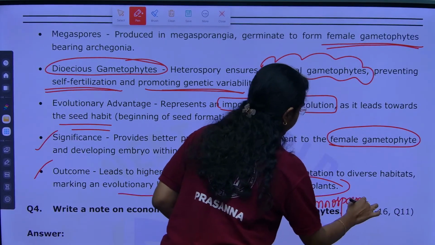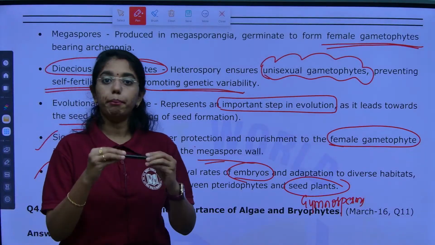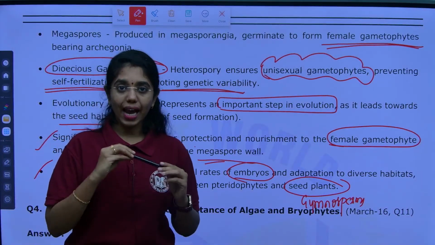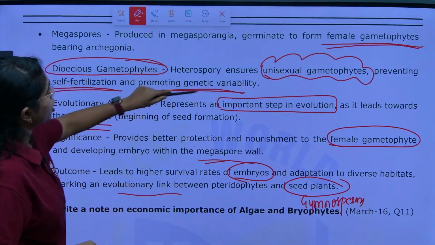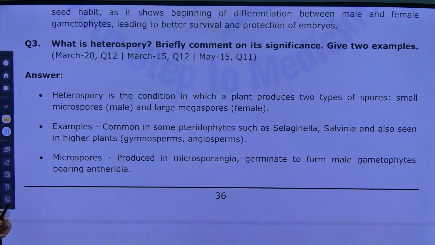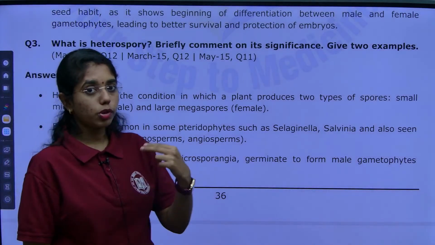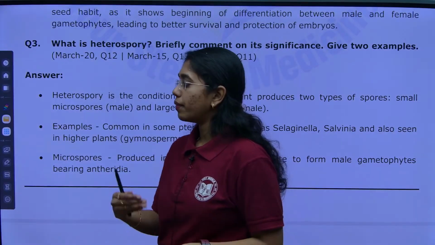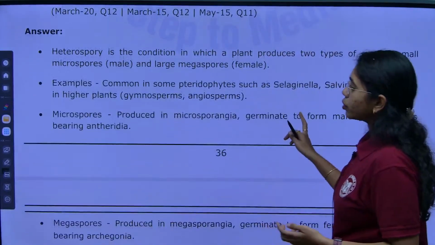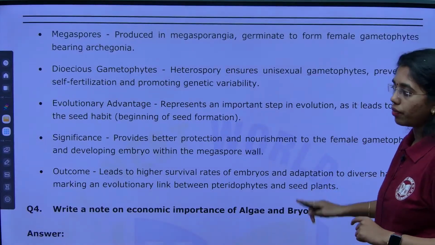Okay, so heterospory will form the necessary evolutionary link between the bryophytes and gymnosperms. Heterosporous condition in pteridophytes is forming that evolutionary link. Remember that. Now, the points that you have to elaborate in the heterosporous condition are microspores and megaspores. Microspores will develop into what, megaspores will develop into what, and then you have to focus on the examples. And lastly, what is its significance?